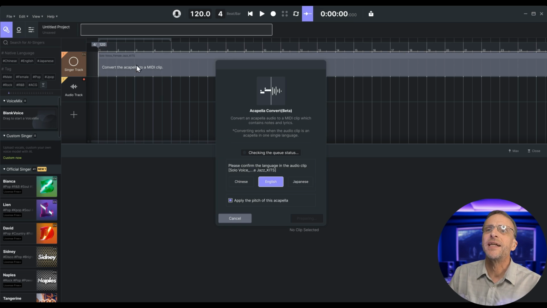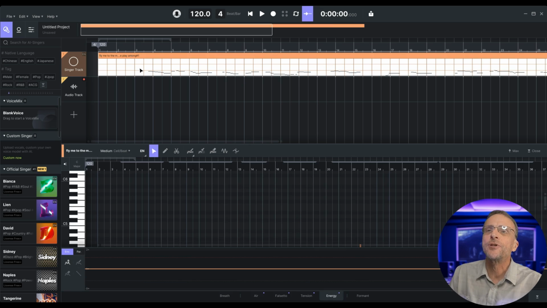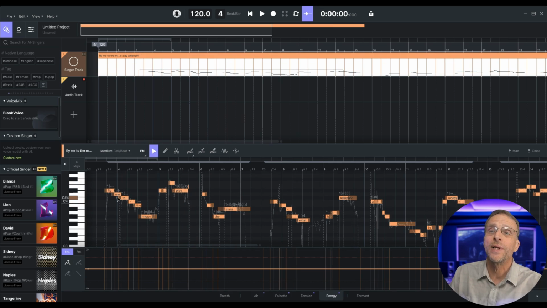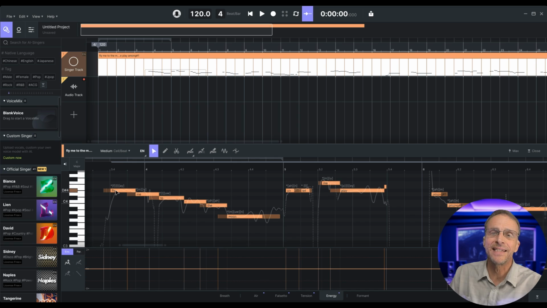and it says right here, convert the acapella to MIDI clip. We're going to keep it in English because it's going to listen to the words of the song and try its best to transcribe them. Click on convert, and after a little bit of time you can see here it's converted that recording into basically MIDI notes and assigned words to them.